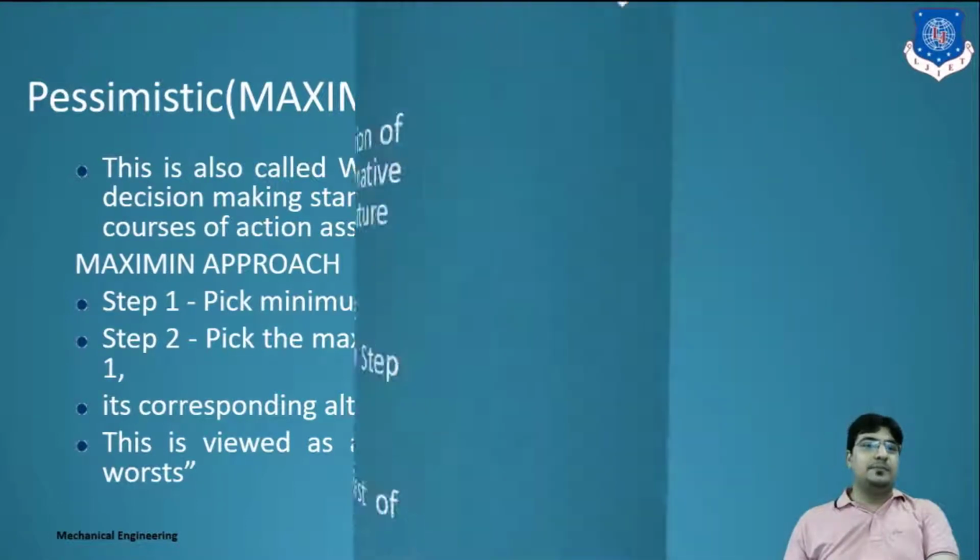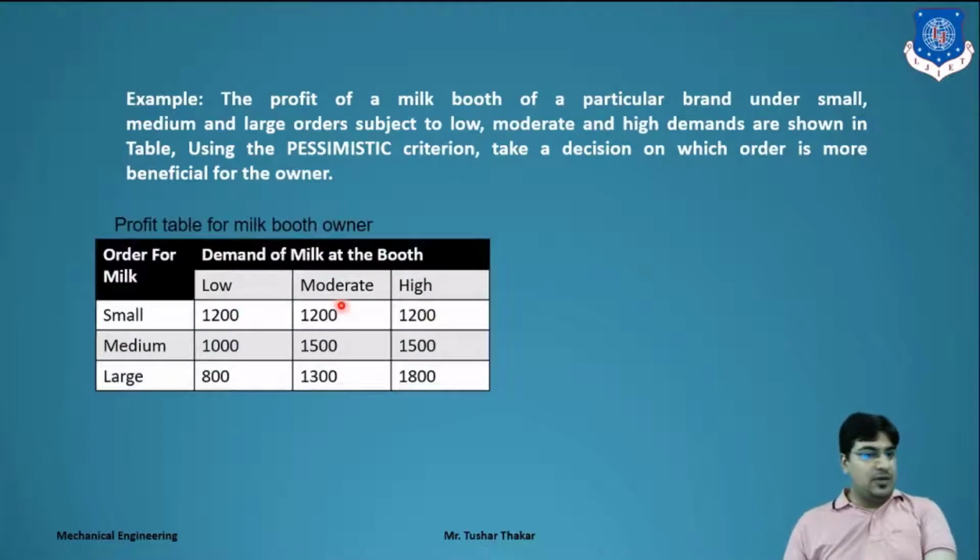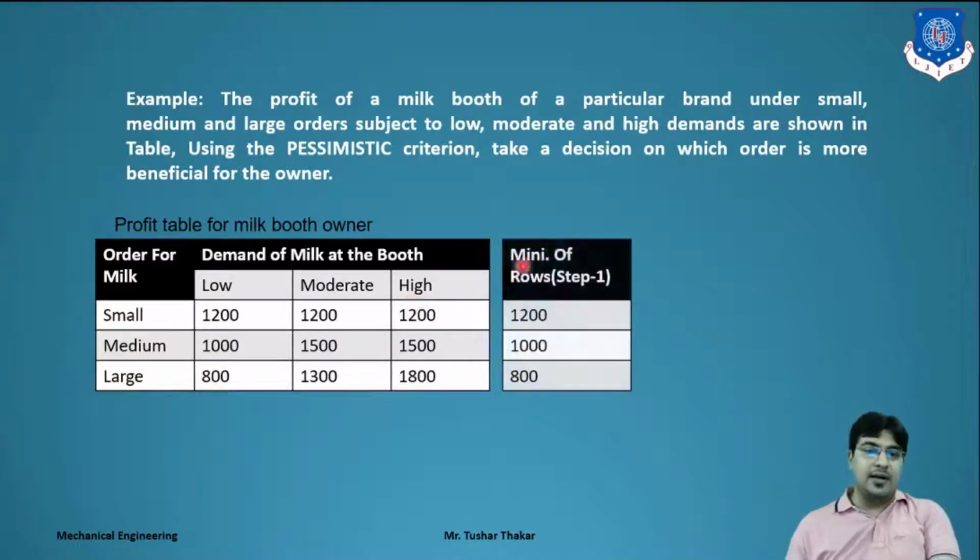Clear? This type of strategy we have to apply. Let's see in the example. Same example, profit of milk, and the same table. What is the first step? You have to find the minimum value of each row, that is 1200. Here the minimum value is 1000. Here the minimum value is 800. So make a table as mini of rows, and after making this table, in step 2 we have to find the maximum value of the three, that is 1200.